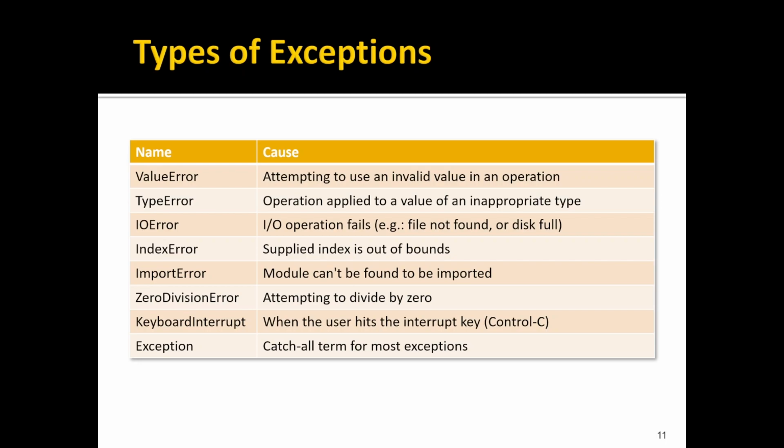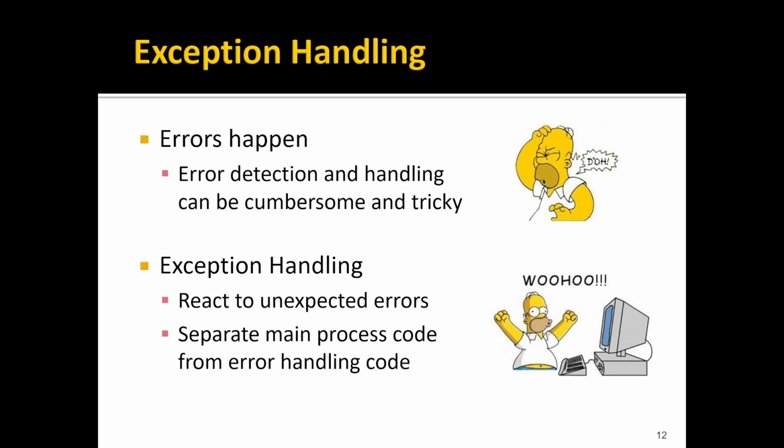There are many different error conditions to check for. We've seen, for example, type checking, where we ask if some variable is of type, let's say, integer, then we'll handle it as an integer. If it's of a different type, then we'll handle it that way instead. We've also seen value checking, where we ask, for example, is some string a digit before attempting to convert it into one? Or asking, is the value of some number greater or less than 0 before assuming it's a positive or negative number. While these approaches do work, code full of these checks quickly becomes messy and cumbersome.